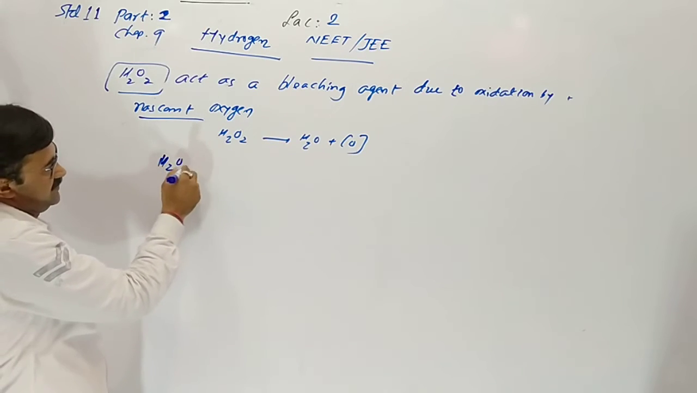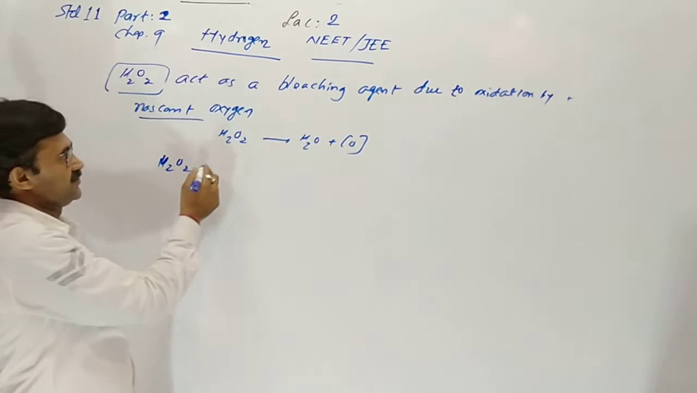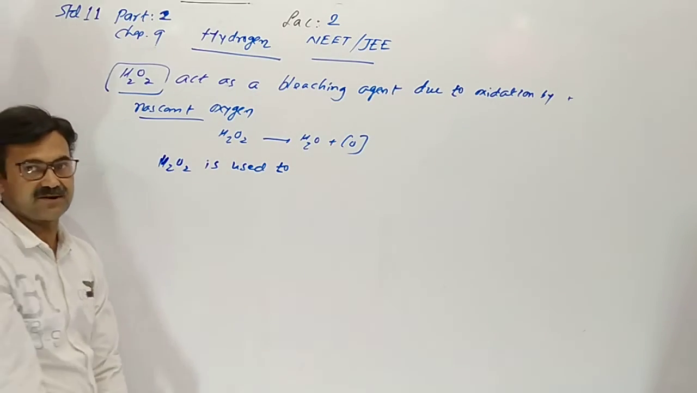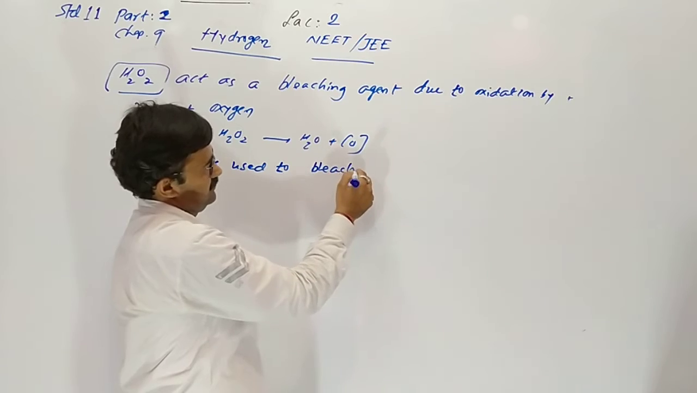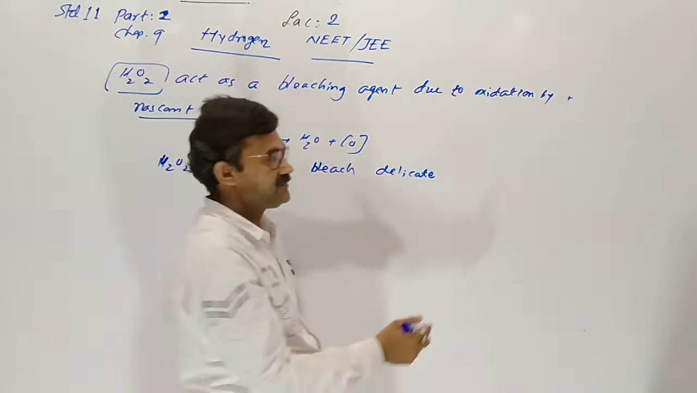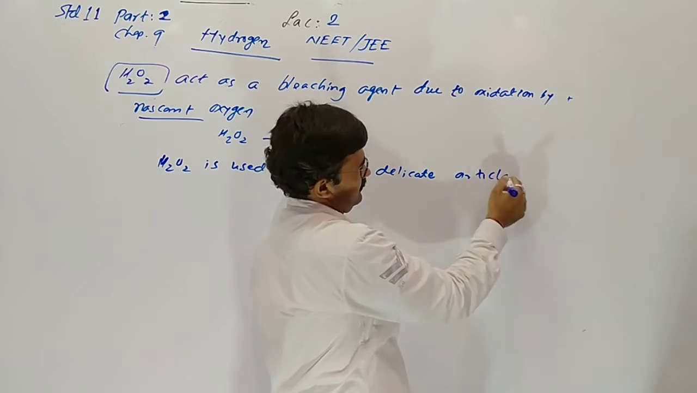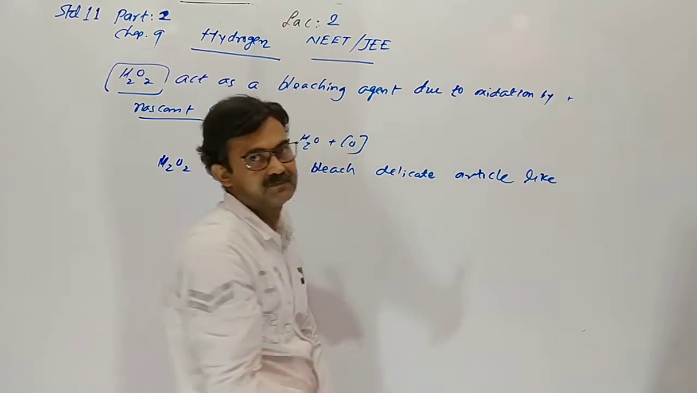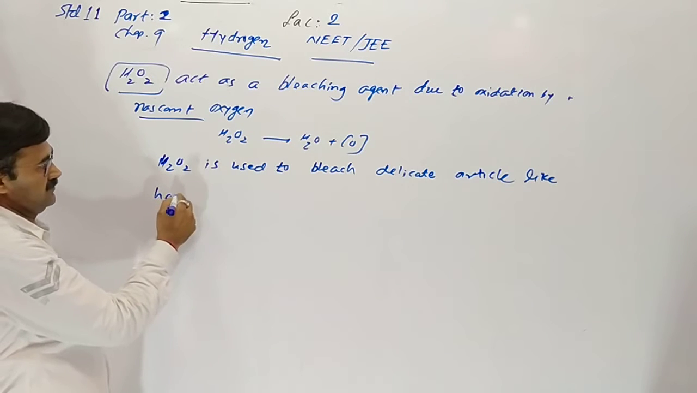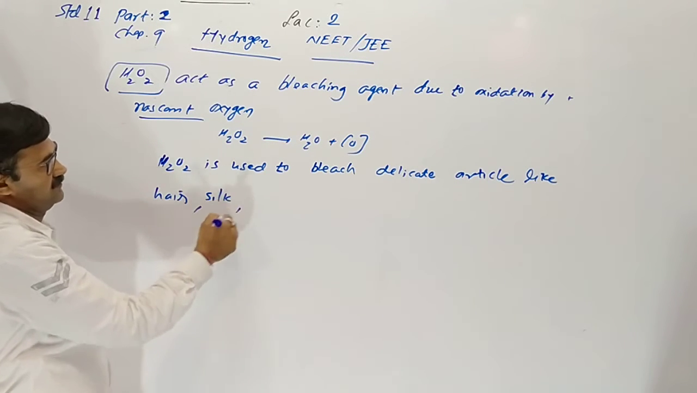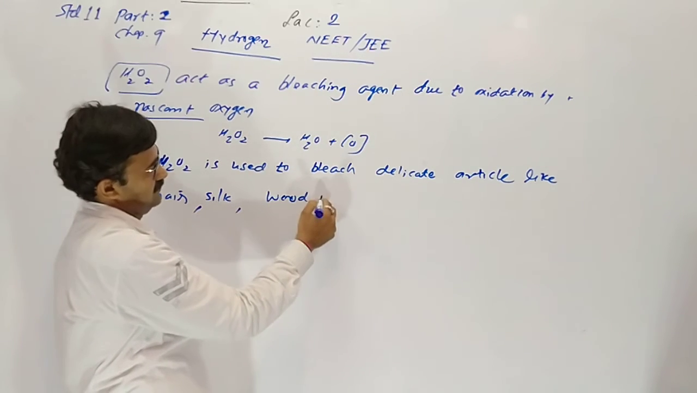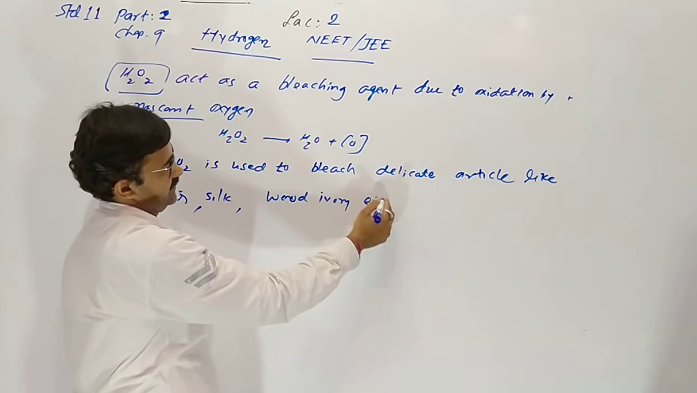As a bleaching agent, H2O2 is used to bleach delicate articles like hair, silk, wood, ivory, etc.